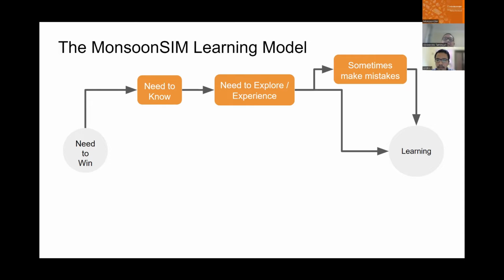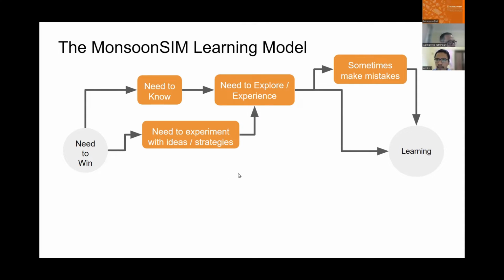From the mistakes, they will learn. This is something they couldn't get in a normal class, I suppose, because they won't make mistakes in a normal class. Then let's continue. Sometimes, because of the game, they need to experiment with ideas and strategy.